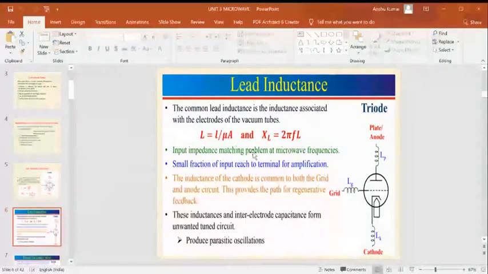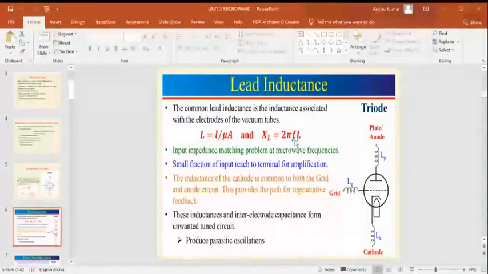The inductive reactance XL is given by 2 pi F into L. That means XL is directly proportional to frequency. In the previous case, Xc was inversely proportional to frequency: as frequency increases, Xc decreases, and after a certain time it becomes a short circuit, so there is no amplification and gain decreases. But here, as frequency increases, XL also increases.